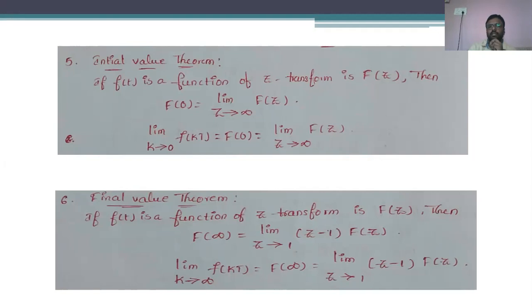And the final value theorem is obtained with f of infinity equal to limit z tends to 1 of (z minus 1) into f of z. That means calculation of f of 0 is the initial value theorem and calculation of f of infinity is the final value theorem.